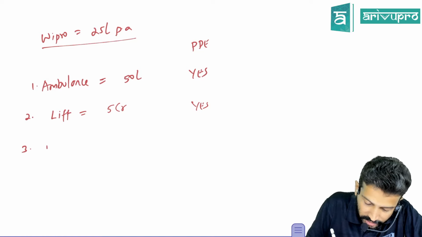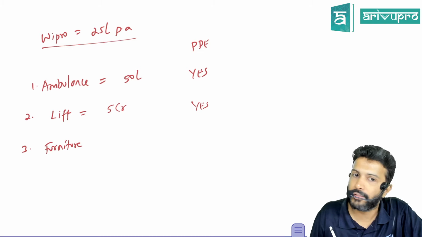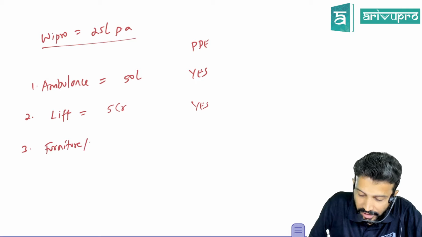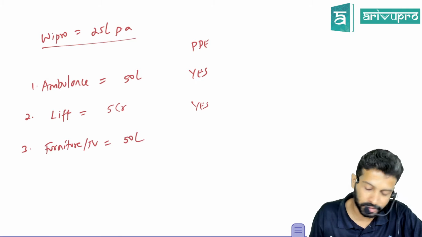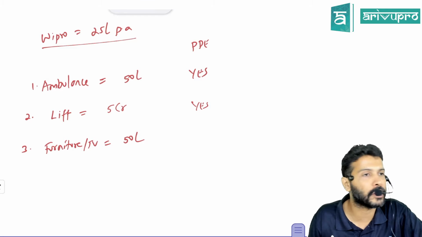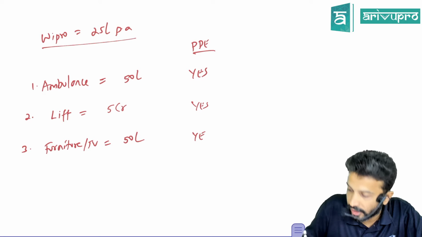In the receptionist area, he is able to see that Wipro has purchased some nice looking fancy furniture and some television sets, etc. Later, he came to know that it costs about 50 lakh rupees. This furniture, TV, sofa set, etc. What is this, a property, plant and equipment for Wipro? Yes. Okay.